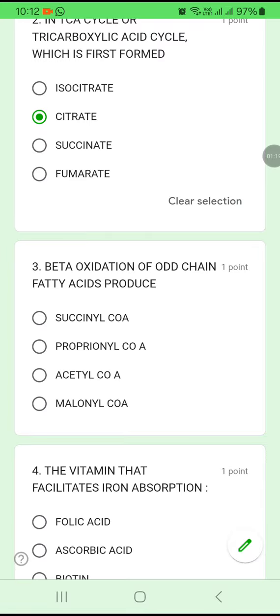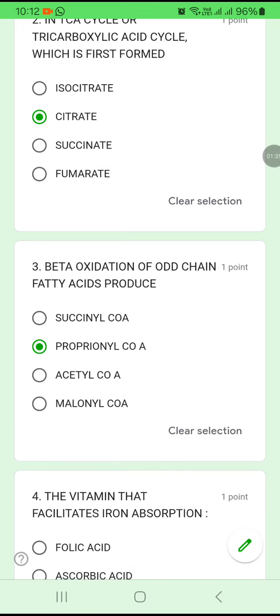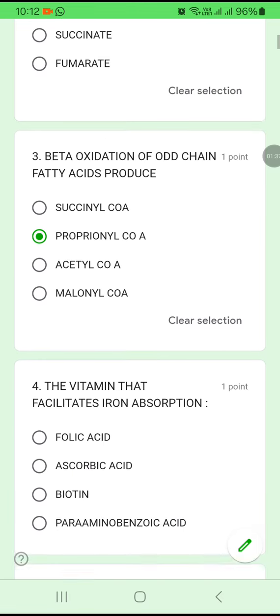Question number 3. Beta oxidation of the odd chain fatty acids produces succinyl coenzyme A, propionyl coenzyme A, acetyl coenzyme A, or malonyl coenzyme A? Beta oxidation of the odd chain fatty acids produces what? Propionyl coenzyme A. Option B is the answer.